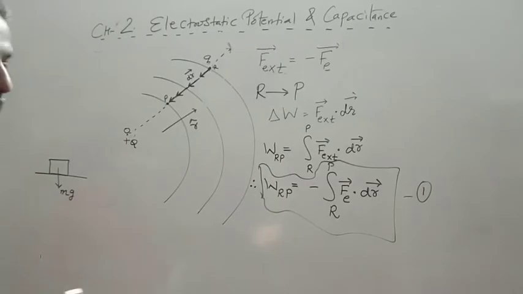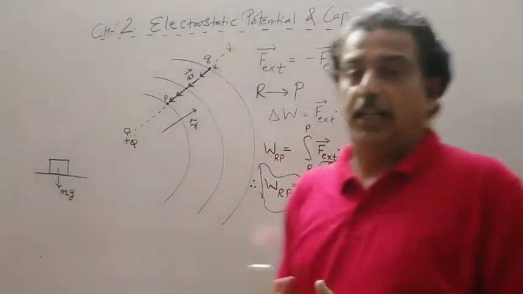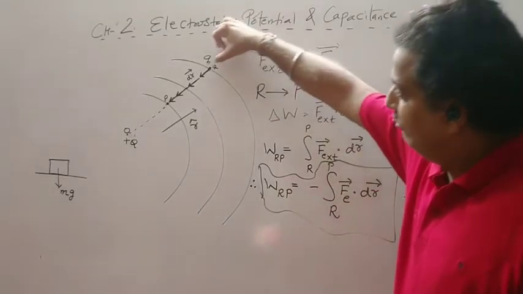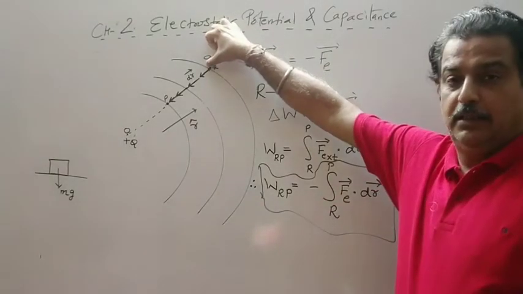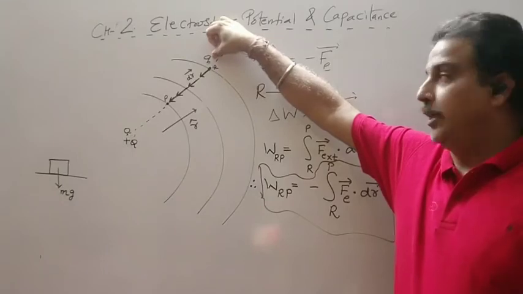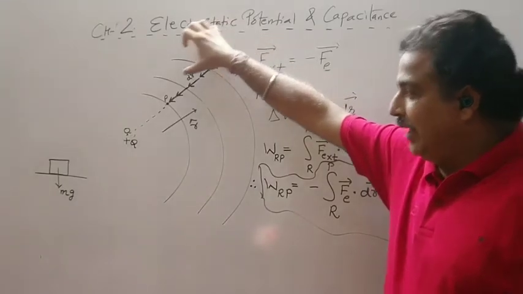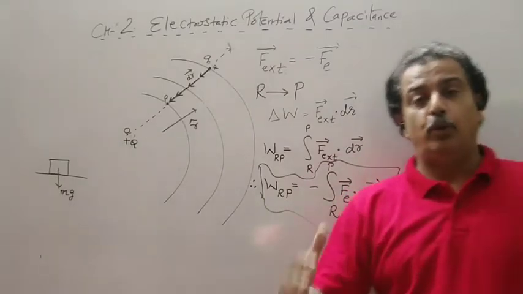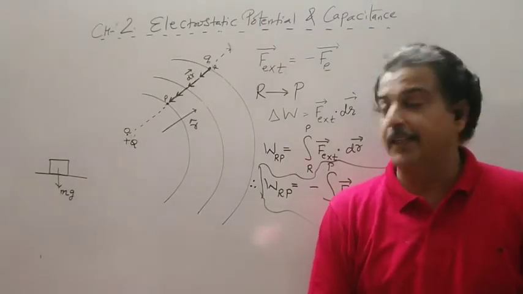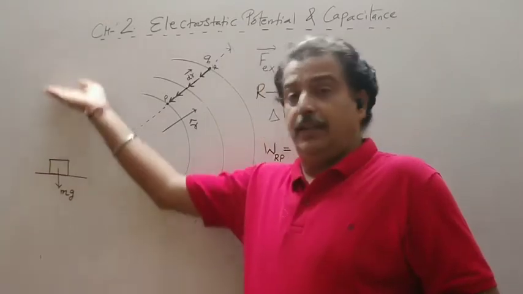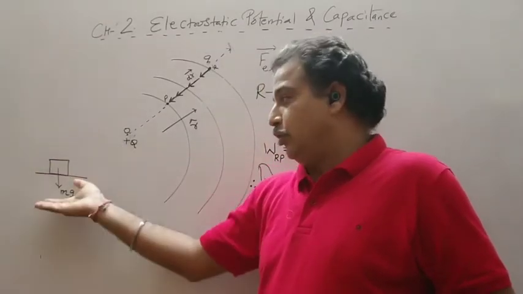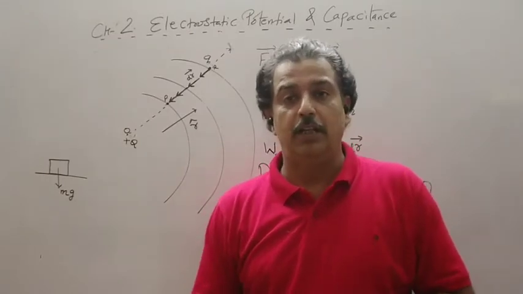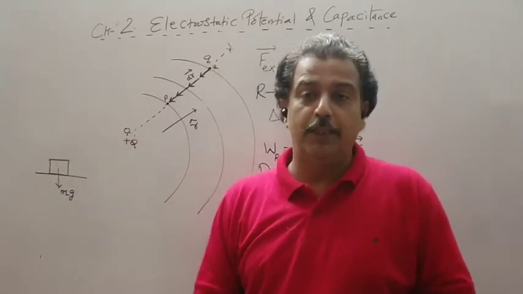Now we know that potential energy is due to the position of a charge. When we are at a point R, the charge Q possesses some potential energy. And when I am at a point P, I am moving against the source, so my potential energy should increase. As we move away, it is like moving against the gravitational field, so potential energy keeps on increasing.